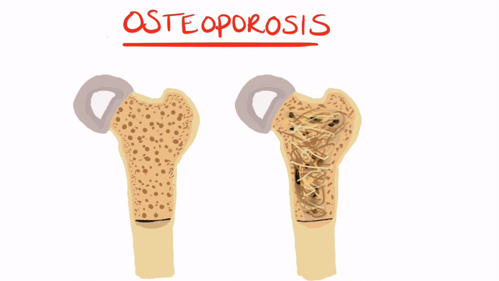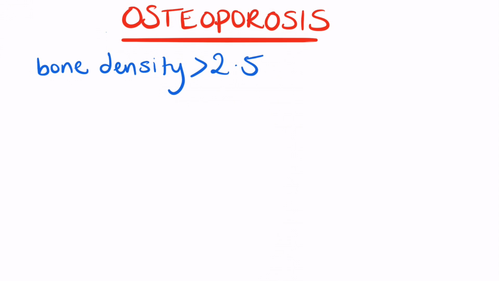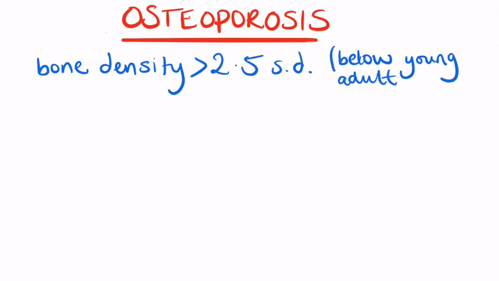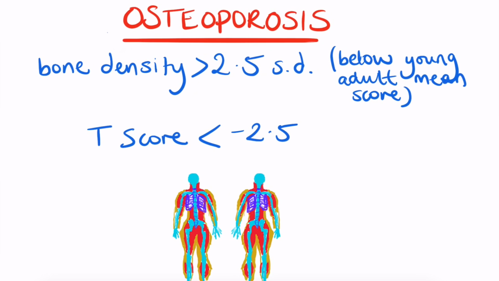This illustration demonstrates the difference between normal bone on the left and osteoporotic bone on the right. A DEXA scan compares your bone density with the bone density expected for a young, healthy adult. The difference is calculated as a standard deviation score. A bone density more than 2.5 standard deviations below the young adult mean value, or a t-score less than minus 2.5, suggests osteoporosis.